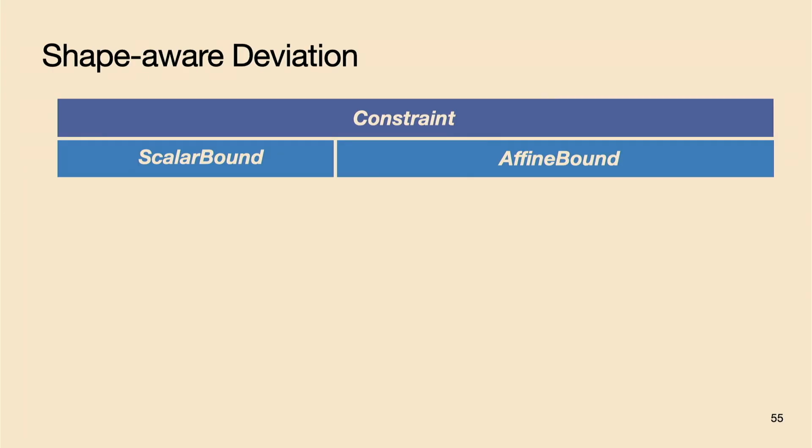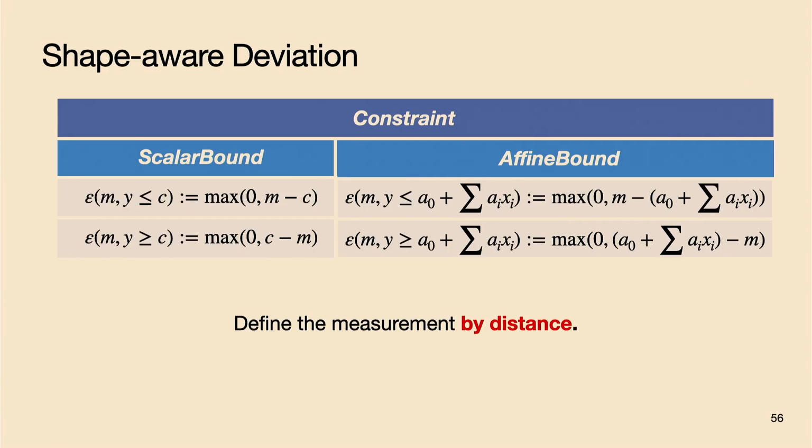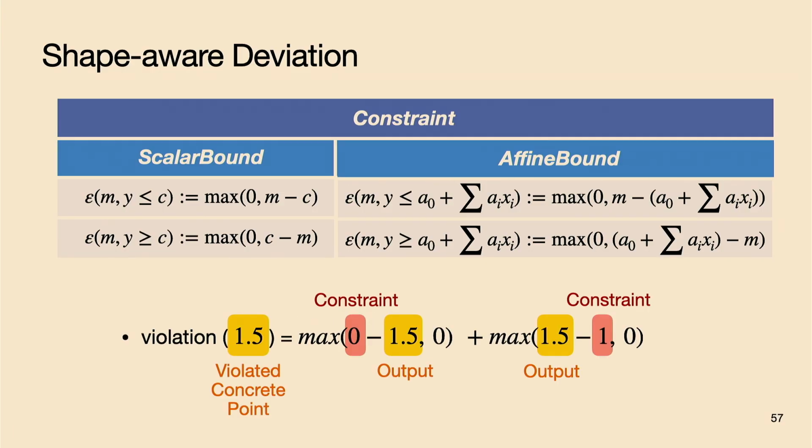So in practice, when we are working on the numerical domains, we define two types of constraints, the scalar bound constraints and the affine bound constraints. And we define the measurement through distance computation. For example, if we want to measure the violation of the concrete point x equals 1.5, we only need to measure how much it is above the upper bound plus how much it is below the lower bound.